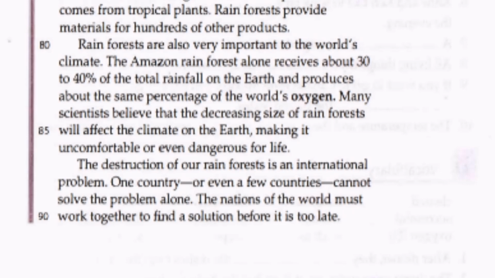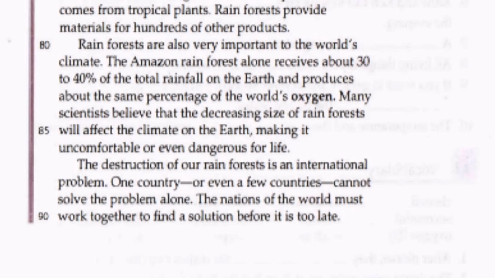Rainforests are also very important to the world's climate. The Amazon rainforest alone receives about 30 to 40% of the total rainfall on the earth and produces about the same percentage of the world's oxygen.